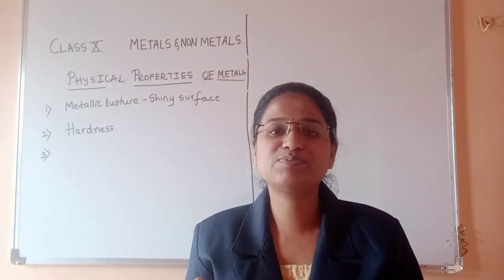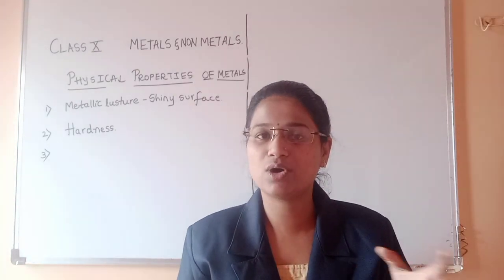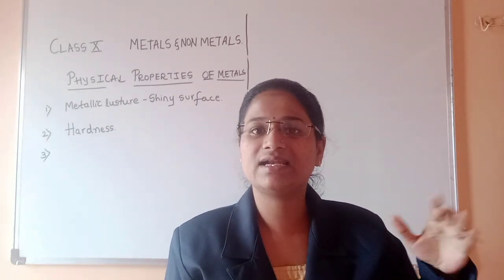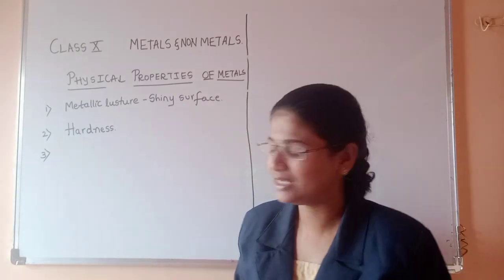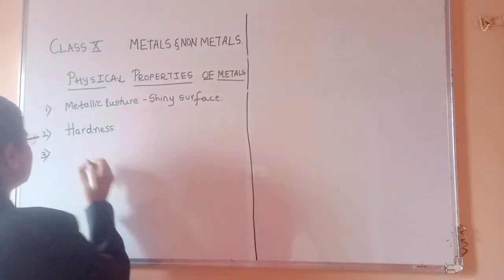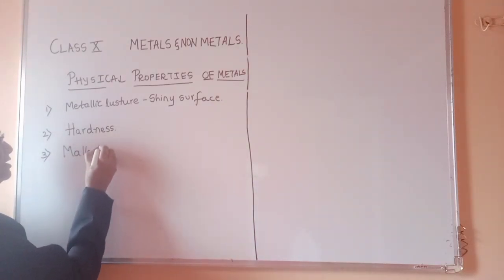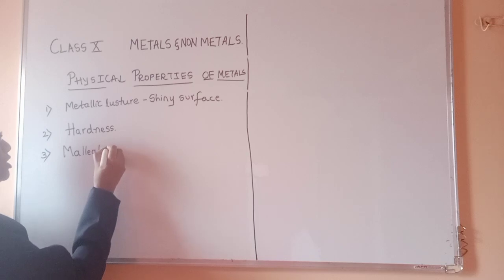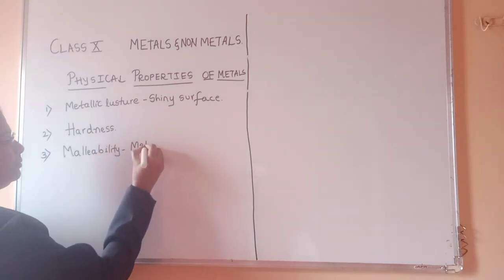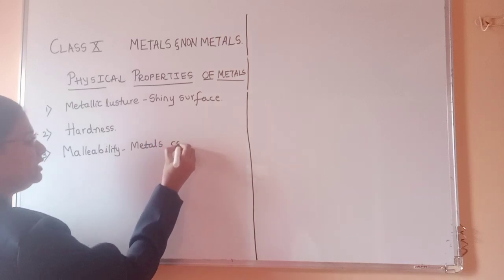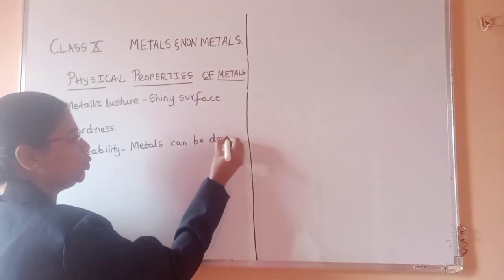That is why our ornaments, jewelry and other materials are made of silver and gold, right? So the next property is malleability. What do you mean by malleability? Metals can be drawn into sheets.